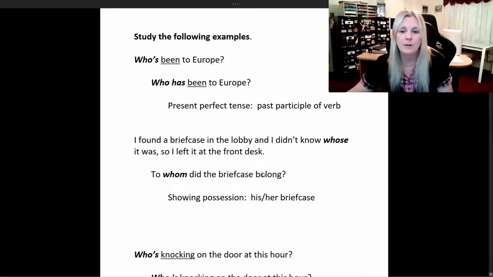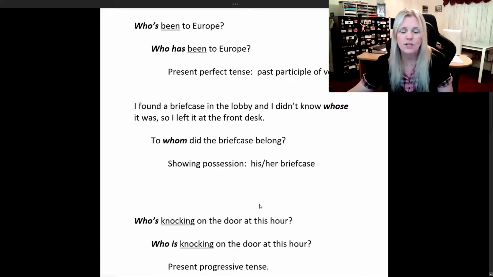Here's another sample sentence. I found a briefcase in the lobby and I didn't know whose it was, so I left it at the front desk. Question is, to whom did the briefcase belong? Now we're just showing possession with whose, and it was his or her briefcase.